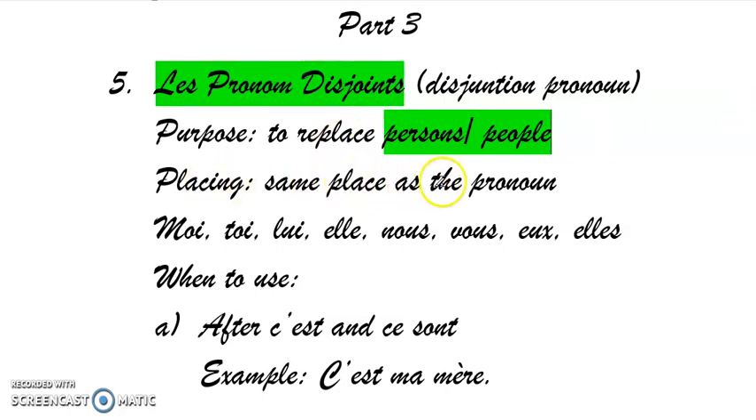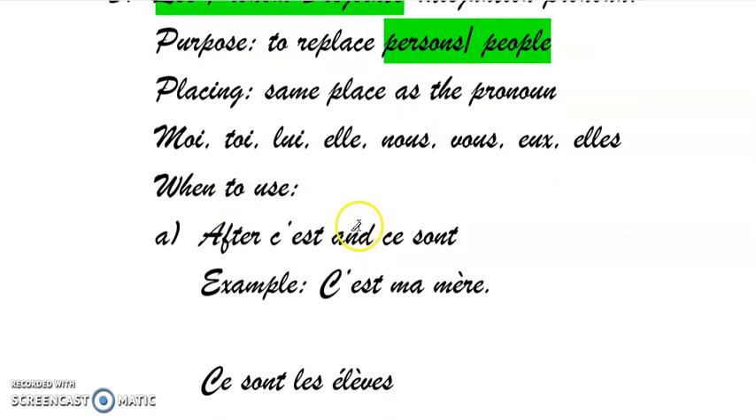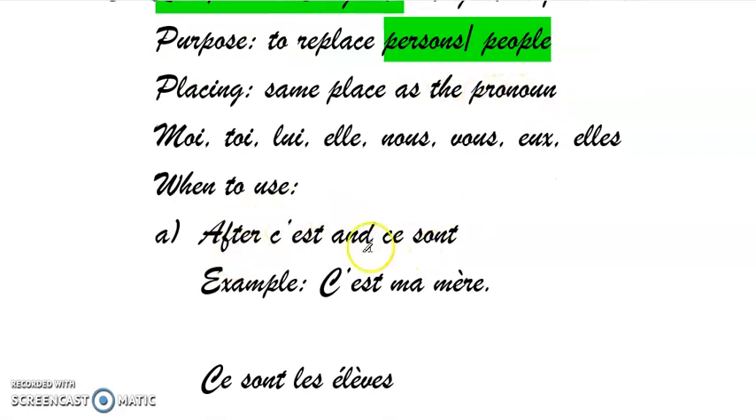They take the same place as the pronoun. This is similar to the pronom sujet. We will replace the persons or people with moi, toi, lui, elle, nous, vous, eux, elles. So there are a few rules for les pronoms disjoints. If the person is after c'est and ce sont, then we will replace it with these pronouns.